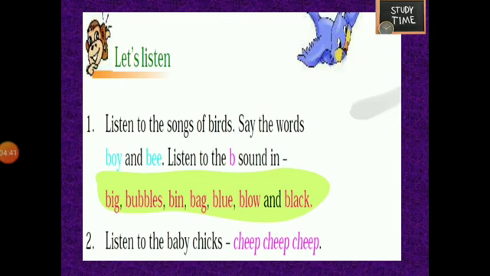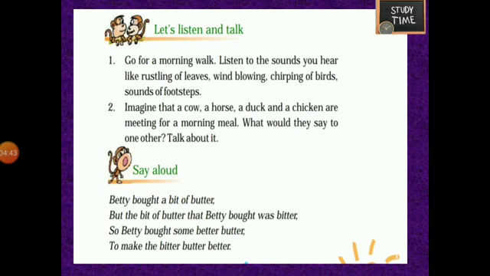Next, let's listen and talk. Go for a morning walk. Listen to the sounds you hear, like rustling of leaves, wind blowing, chirping of birds, sounds of footsteps. So go for a morning walk and listen to these minute sounds.